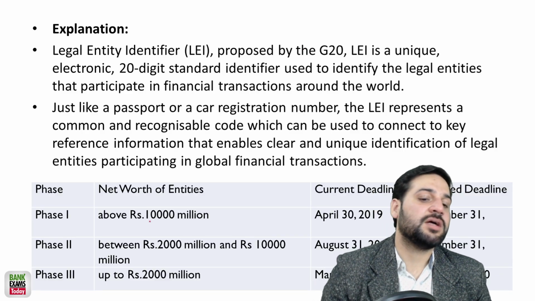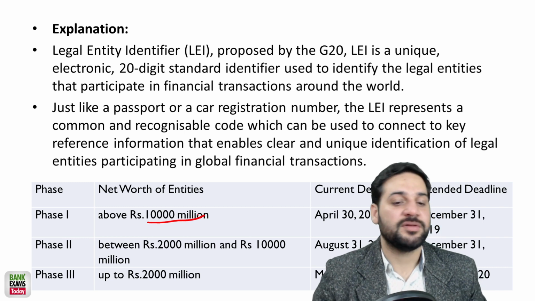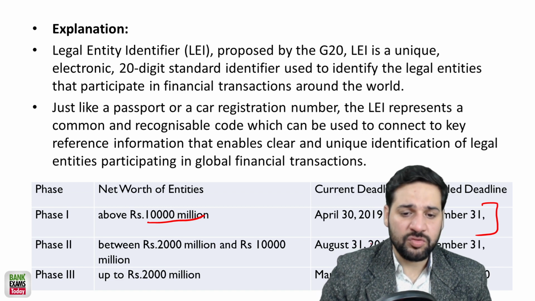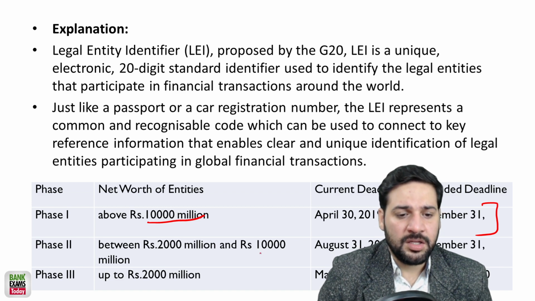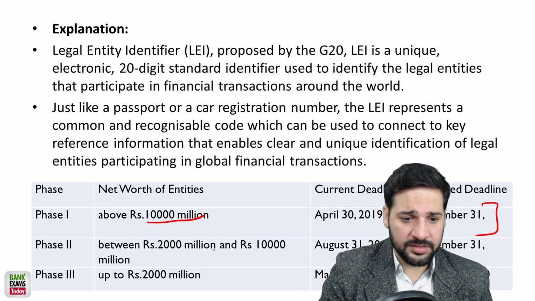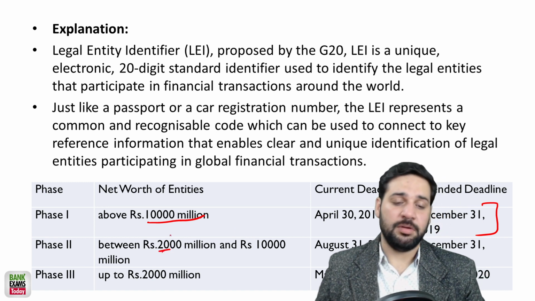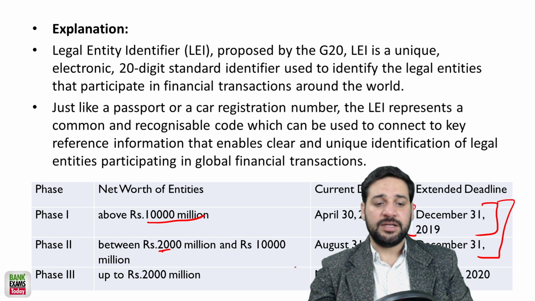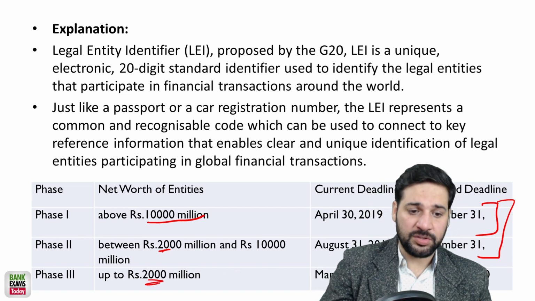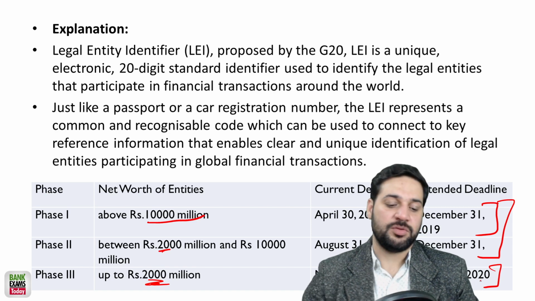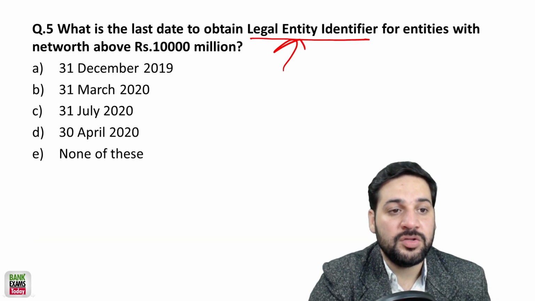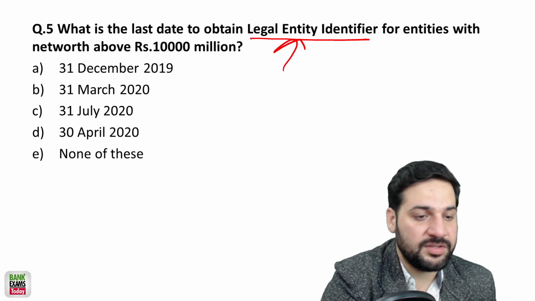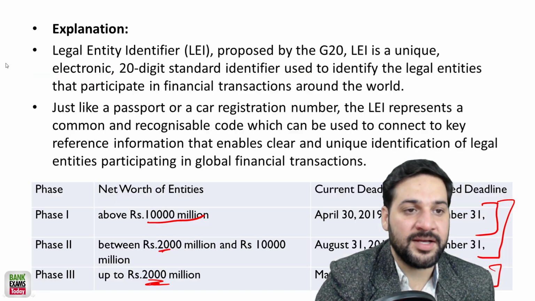If the net worth of that company or legal entity, which is not an actual person, is above 200 crores, the deadline is 31st of December 2019. If it is up to 200 crores or 2000 million rupees, the deadline is 31st of March 2020. If it is above 1000 crore, it is 31st of December 2019. Okay, anyway. So A is the correct answer.